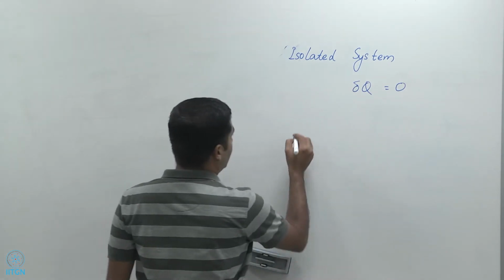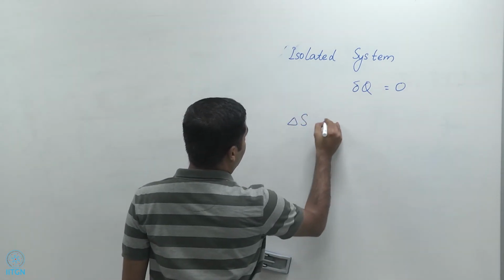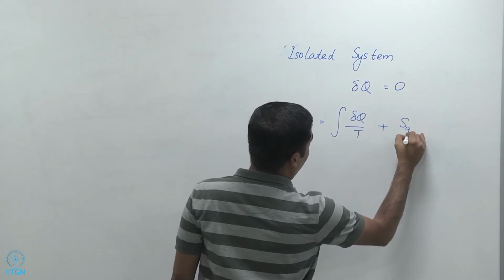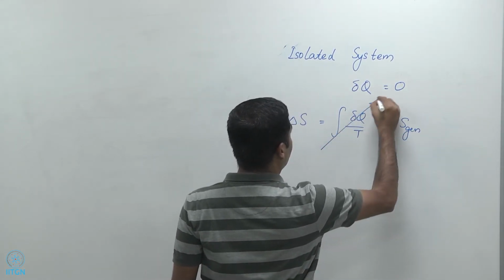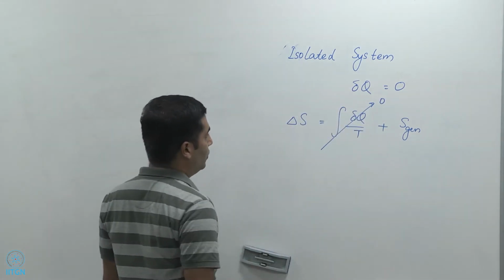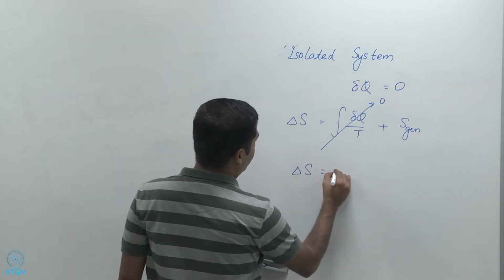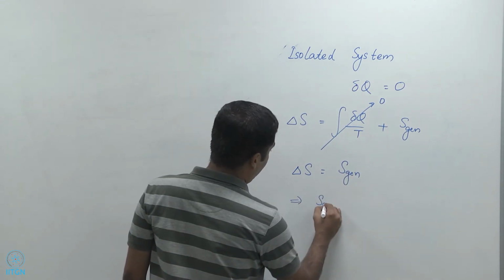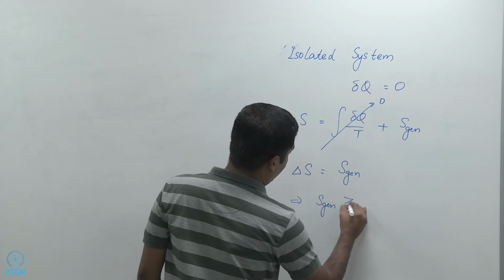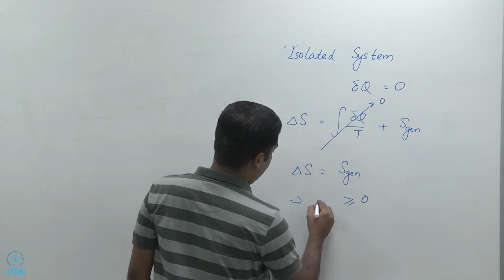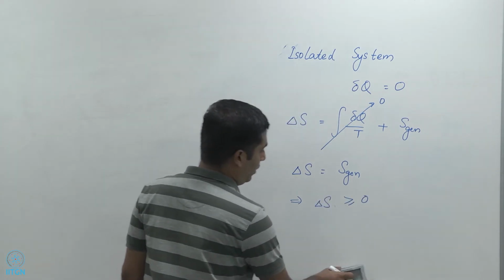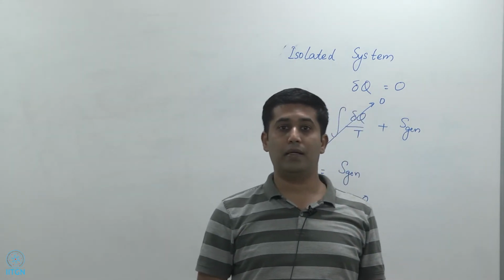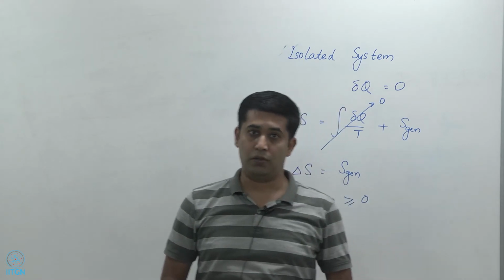Which means that delta S is equal to integral delta Q by T plus S-gen. Then I have this term going to 0 because delta Q is 0. So delta S then should be equal to S-gen, which means that delta S has to be greater than or equal to 0.